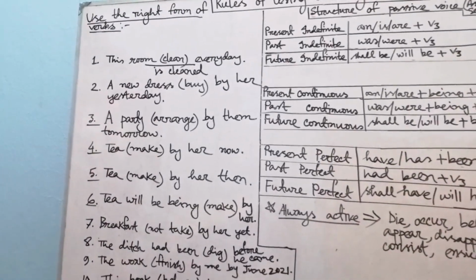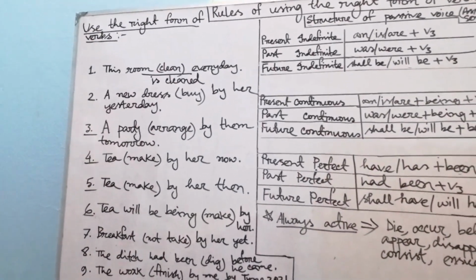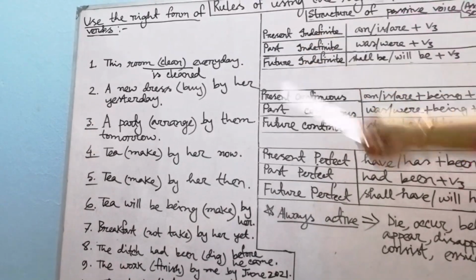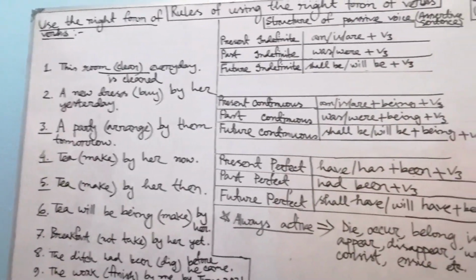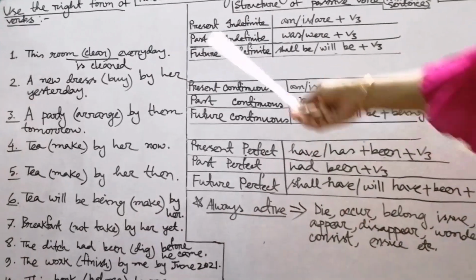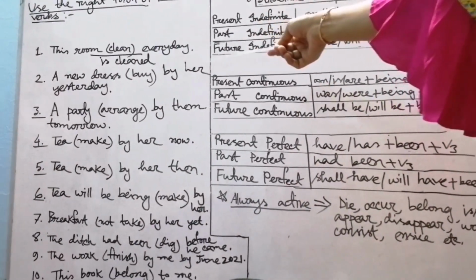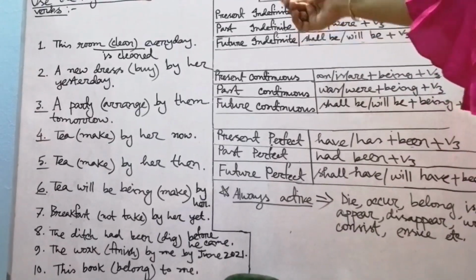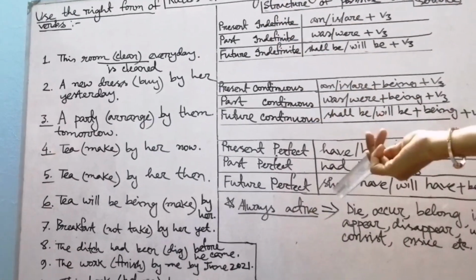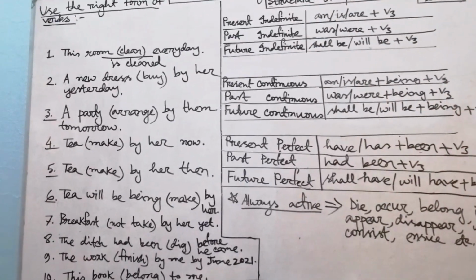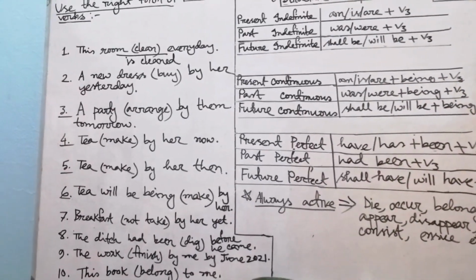Okay, my dear students, then the answer of sentence number 1: this room is cleaned every day. And what is the active form of this sentence, my dear students? Somebody cleans this room every day. Here, "by somebody" or "by me" is omitted. Then go to sentence number 2.